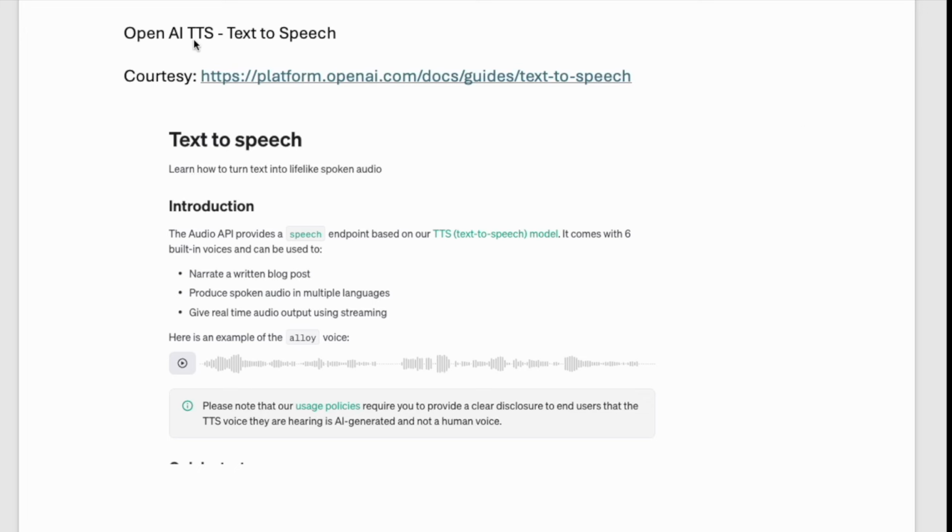OpenAI's text-to-speech (TTS) model is designed to convert written text into spoken audio, producing natural and human-like voice outputs. Utilizing advanced machine learning techniques, the model is capable of generating speech that captures the nuances of human expression, including intonation and emotion. This TTS model supports multiple languages and dialects, allowing for broad application across different regions and contexts. The technology is particularly useful for applications in accessibility, entertainment, customer service, and educational tools, where clear and expressive voice synthesis can enhance user experiences.